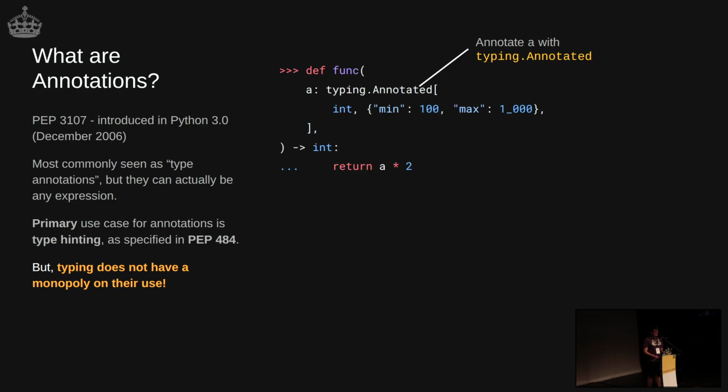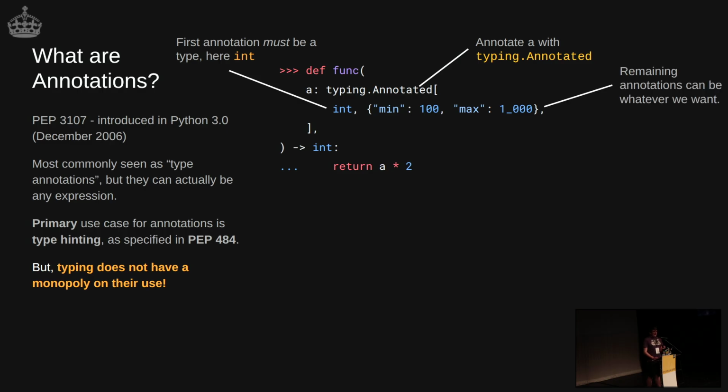And so this thing came along, typing.Annotated. And this is what we call a special form. It's a bit of a mysterious thing in the language, but it's basically just a special object that we have to say, hey, actually, yes, I know that normally this is a type, and yes, I do want that type information. But I actually also want another bit of information that I can put alongside it too, please. And so we have to pass at least one type as the first thing that we give to this special form, and then everything else after that, have as much fun as you want. It's great.